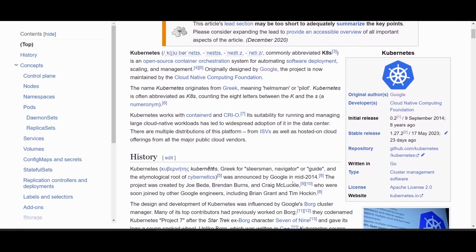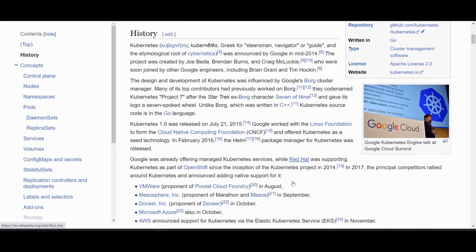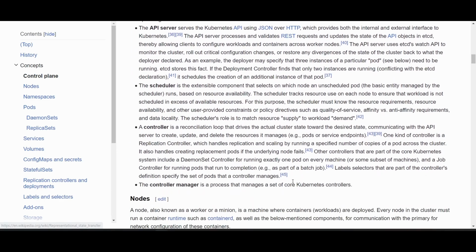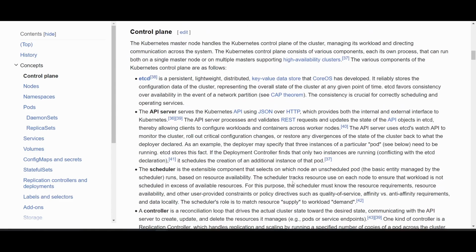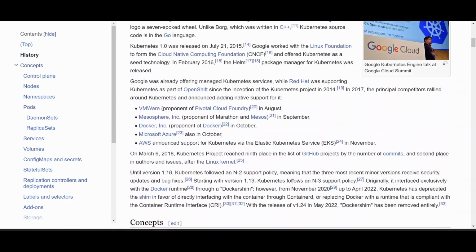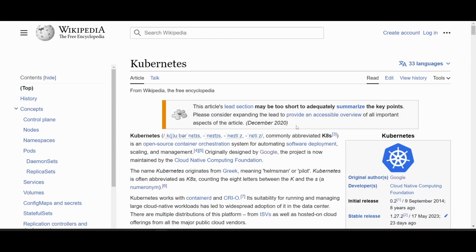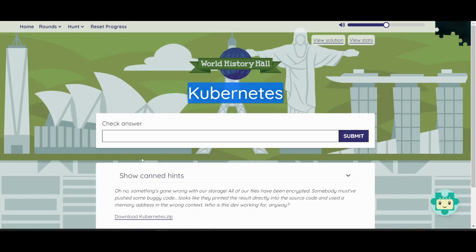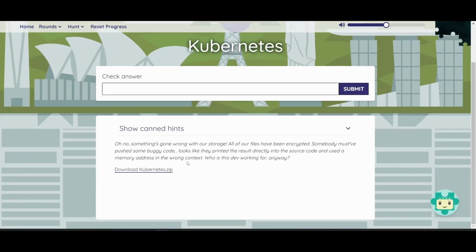Do I need to know how to use this application, I wonder, in order to solve this puzzle? I've never heard of it before. Interesting, okay. I might take a closer look at this article to solve this puzzle. I'm not sure. Okay, I guess the next thing to do is see what's inside of the zip file.